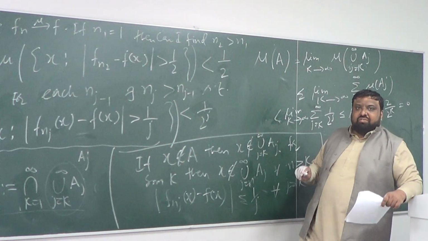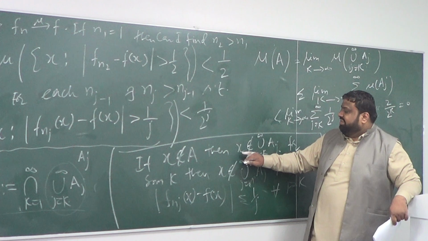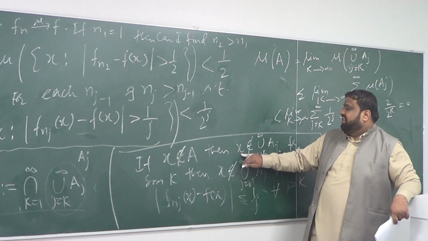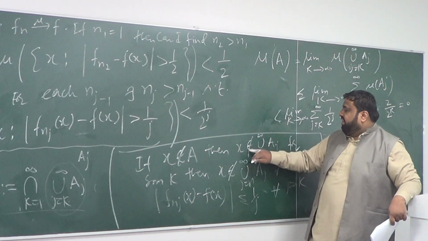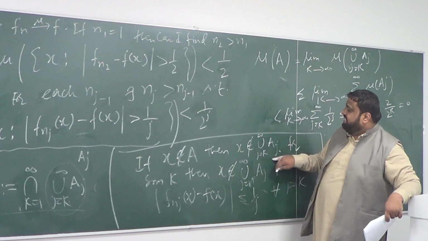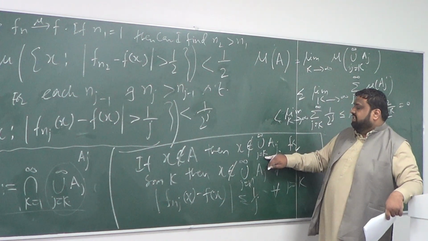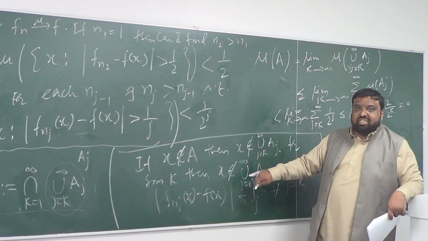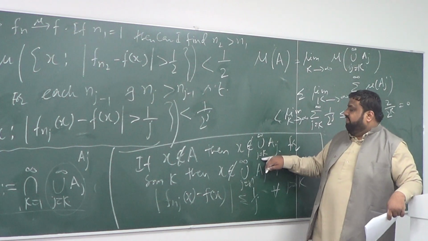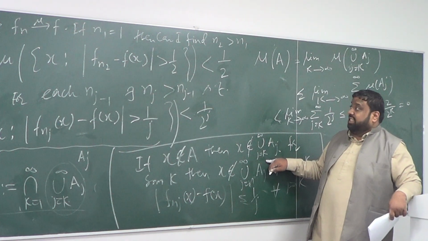Now I'm asking a question for you. What is the meaning of x not being in this set? Then you can also understand this as well. What is the meaning of x being in this set?